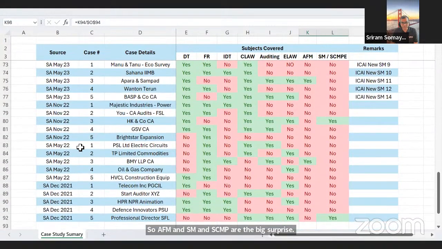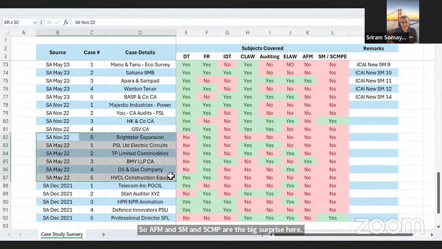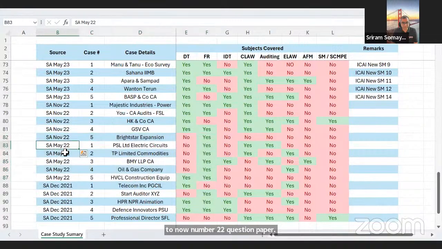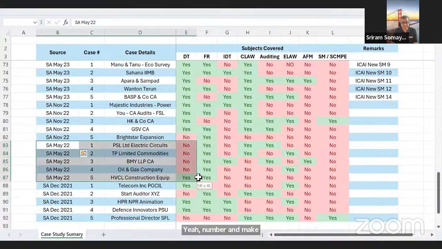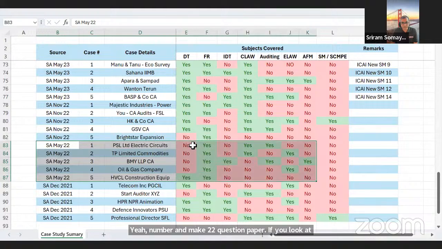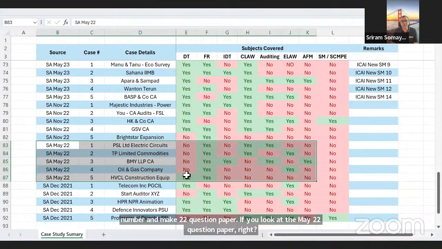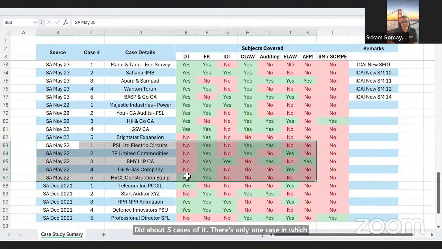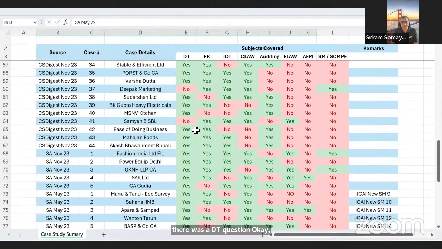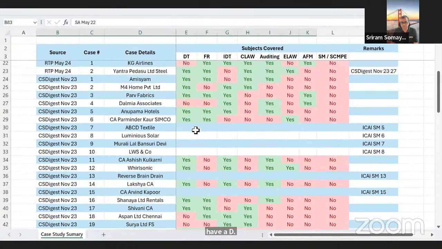However, I wish to tell you one thing, guys. If you look at what I'm highlighting on the screen now, this refers to the November and May 22 question papers. If you look at the May 22 question paper, there are about 5 cases, of which there's only one case in which there was a DT question. Balance all cases did not have a DT question. So the institute is very much capable of these bouncers and googlies.